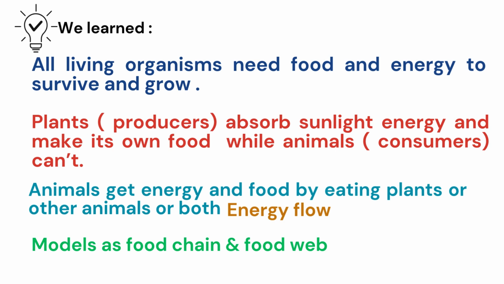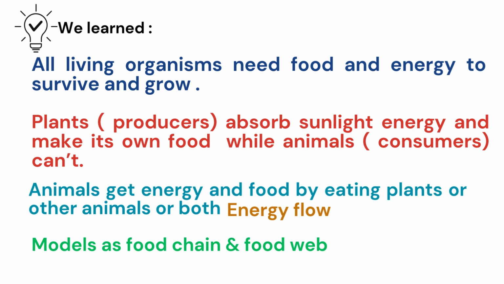They can't get the energy directly from the sunlight as the plants do. Also, we know that animals get energy and food by eating plants, animals, or both of them.